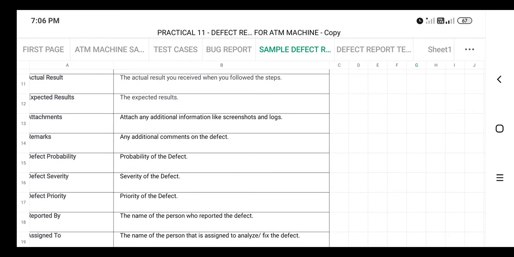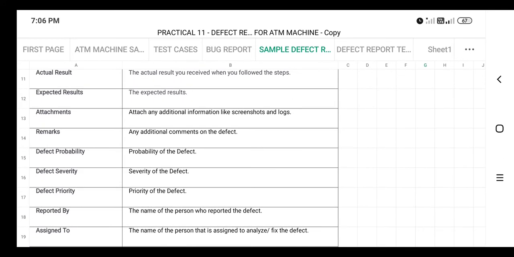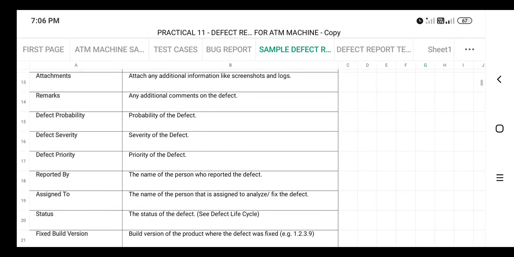If there is any attachment like screenshots and logs, you can attach them with the report. If you need to specify some remark, you can do it as well.